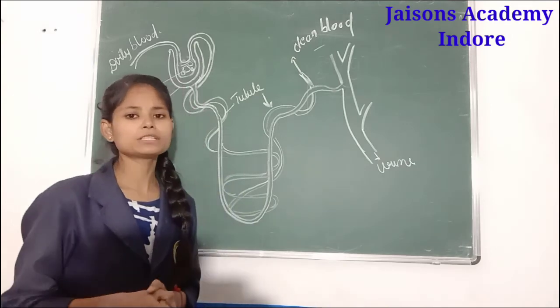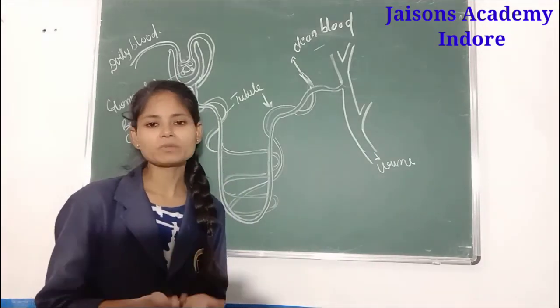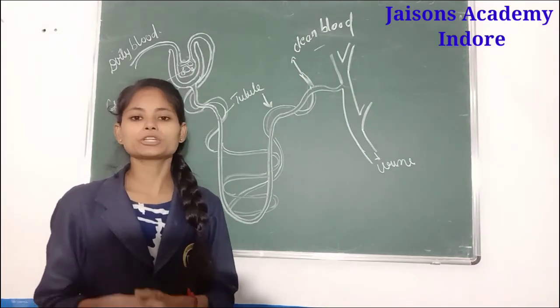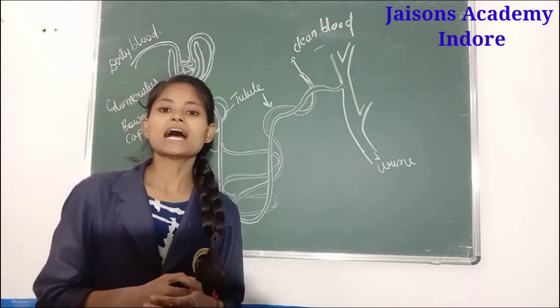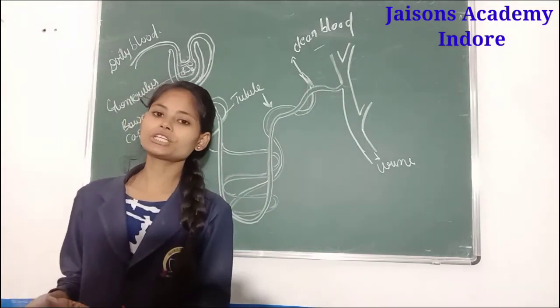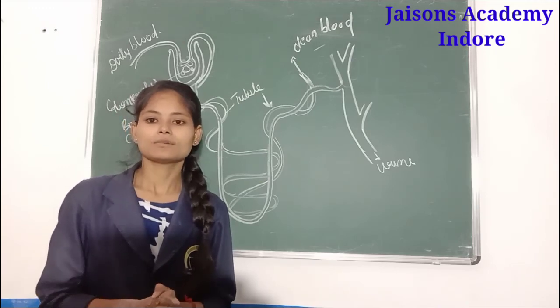In kidney transplantation, the donor's kidney is matched with us and transplanted into the body through an operation. And in the dialysis process, the blood is filtered outside the body in a machine called a dialysis machine. So this process is basically called dialysis.